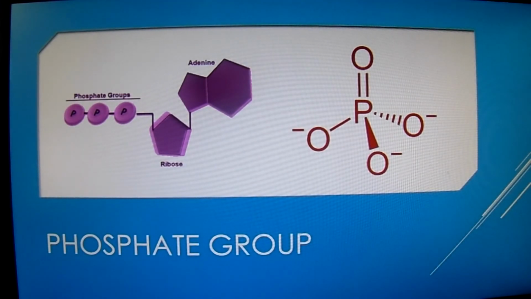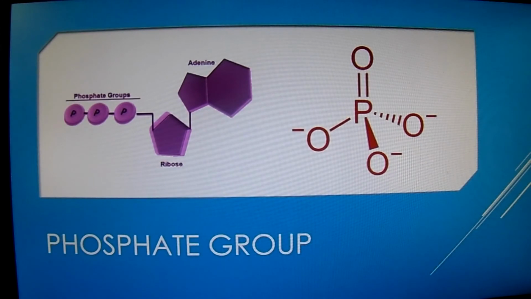When one phosphate is bound, the nucleotide is referred to as nucleotide monophosphate. If two phosphates are bound, it is referred to as nucleotide diphosphate. When three phosphates are bound, it is referred to as nucleotide triphosphate.